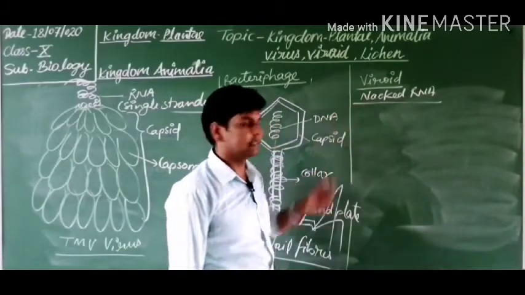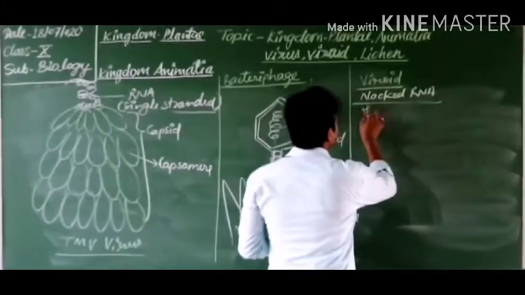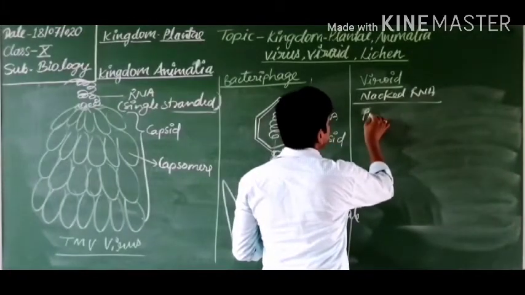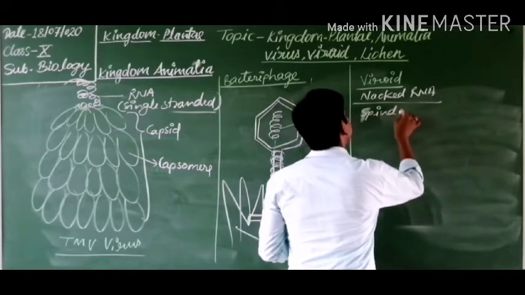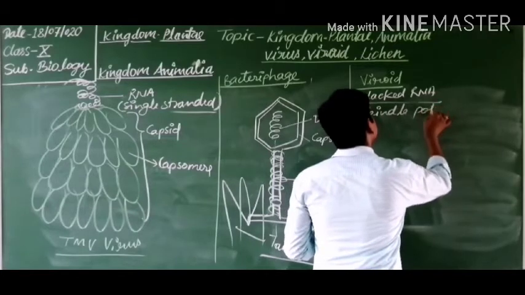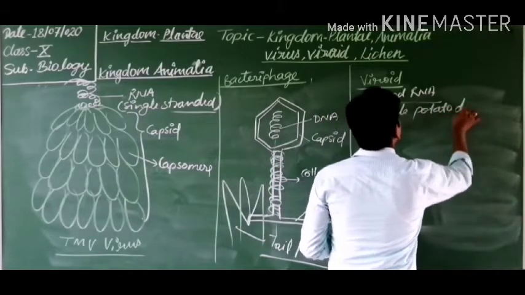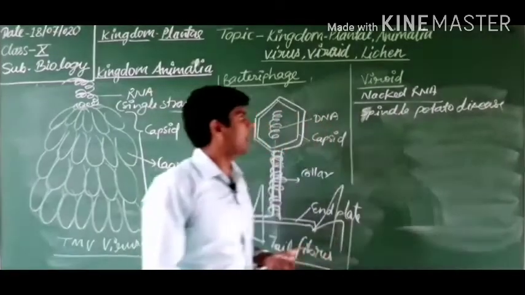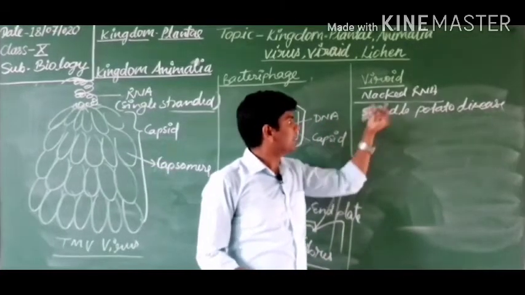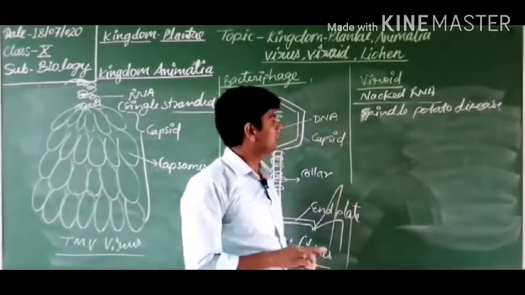Which type of disease is caused? Spindle tuber disease in potato, potato spindle disease.